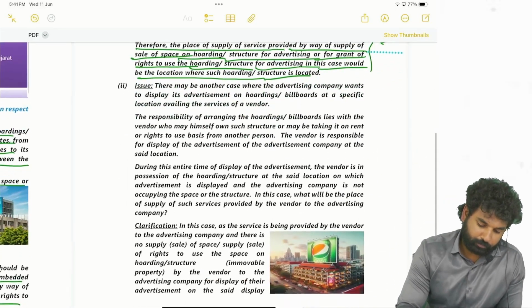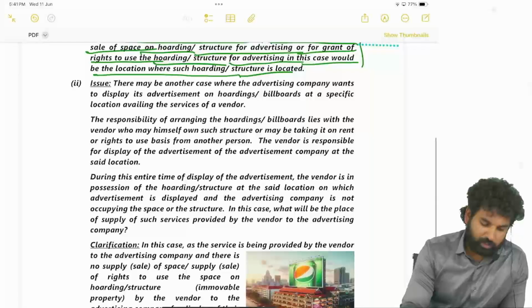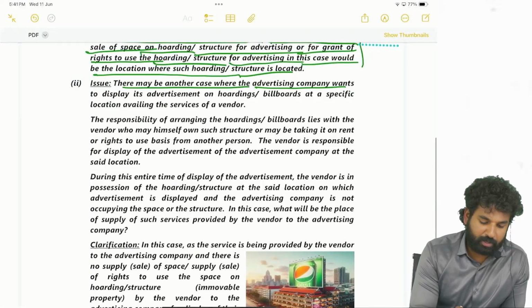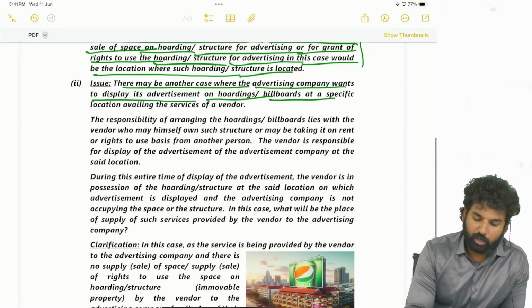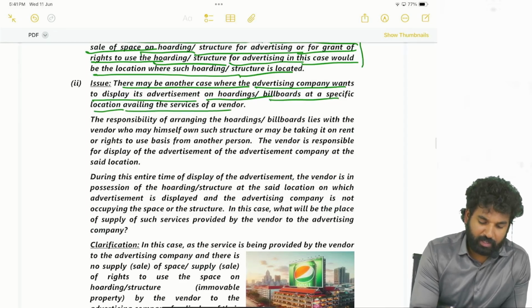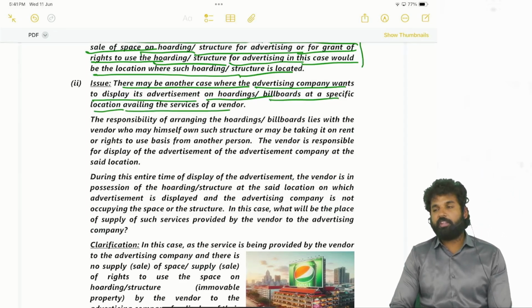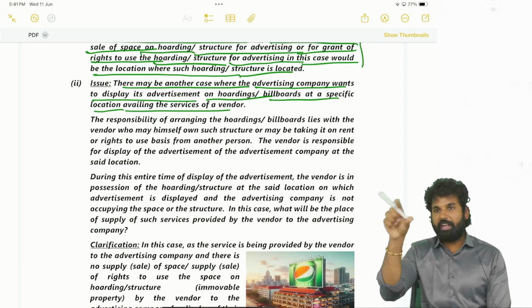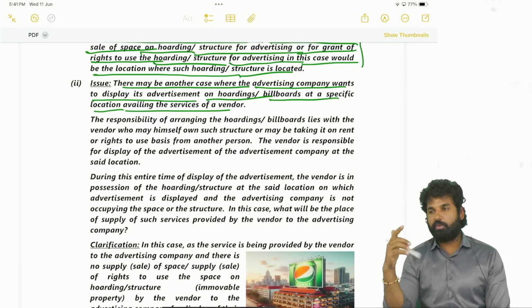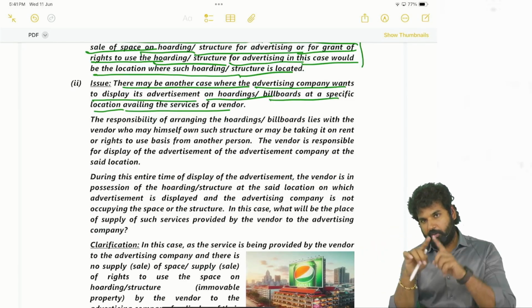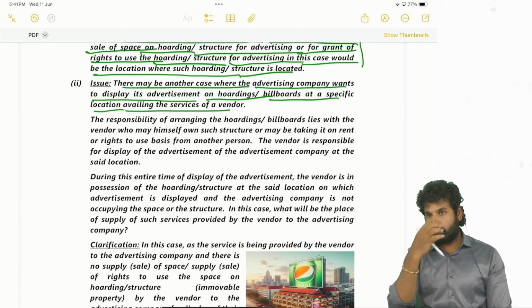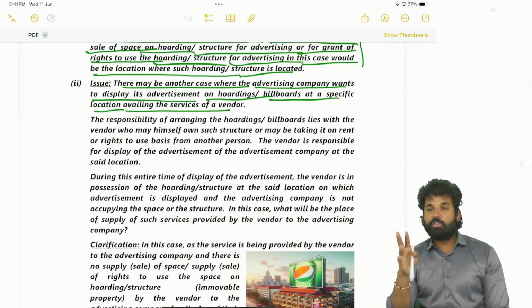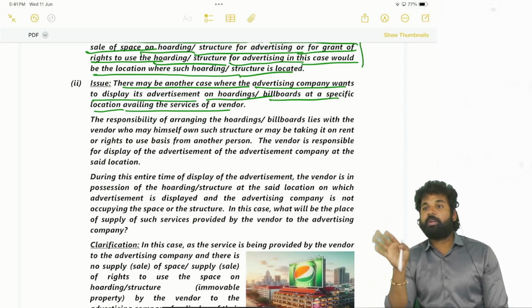Right. Next, there is another issue here. There may be another case where the advertisement company wants to display its advertisement on hoardings or billboards at a specific location, availing the service of the vendors. See, there are some empty spaces, where you will see 'lead space' followed by a number. If you want to advertise here, you can call this number and you will have a space there. This banner will be made by the vendor directly.